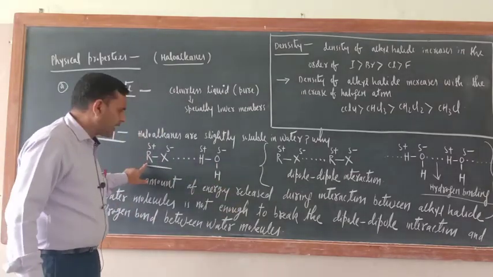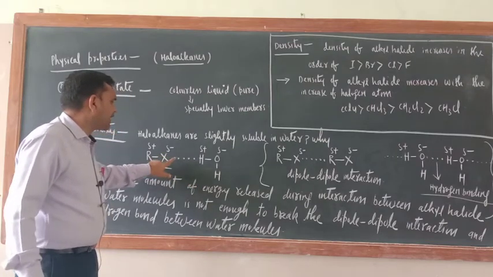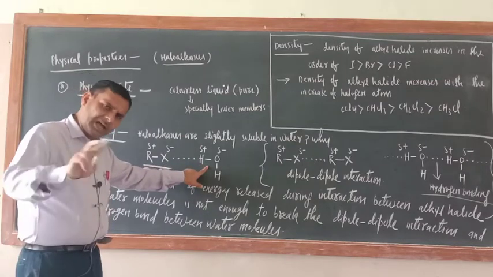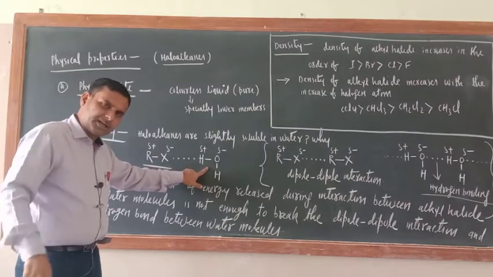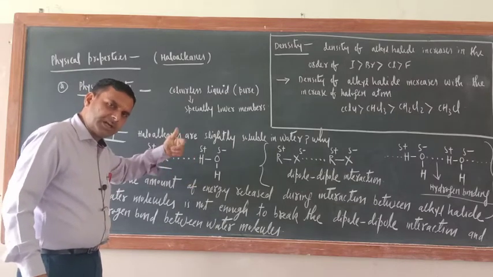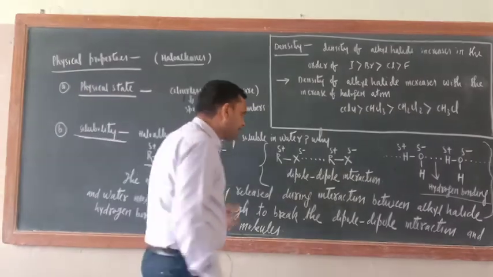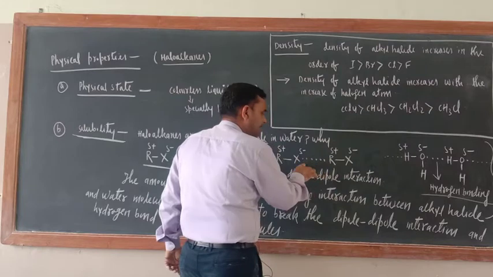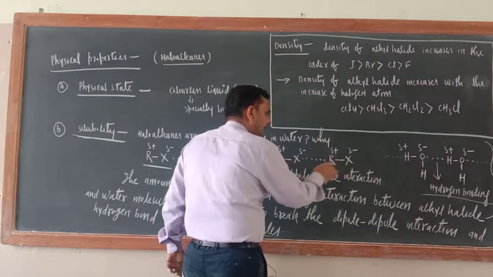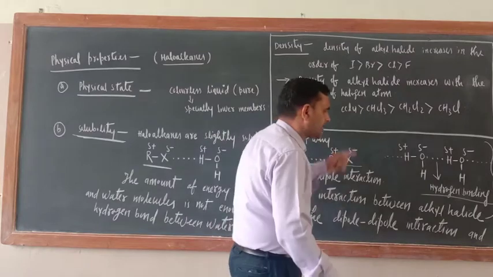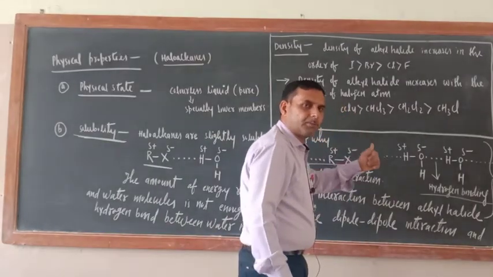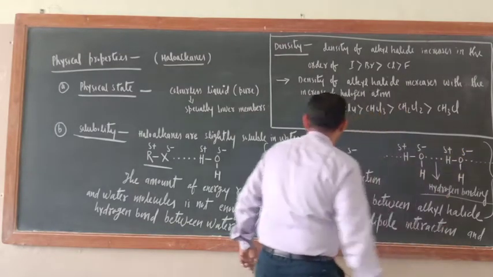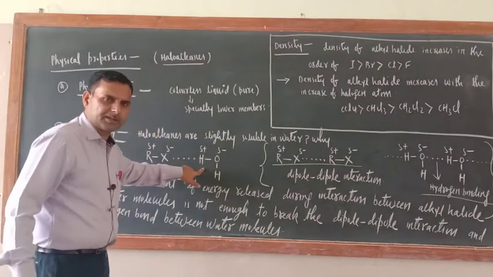For the solubility of alkyl halide in water, there should be interaction between alkyl halide and water, and during this interaction, that much energy should be released which is capable of disintegrating the dipole-dipole interaction present between alkyl halide molecules. Similarly, that energy should be capable of dissociating the hydrogen bonds present between the water molecules. Then only alkyl halide will be soluble in water.